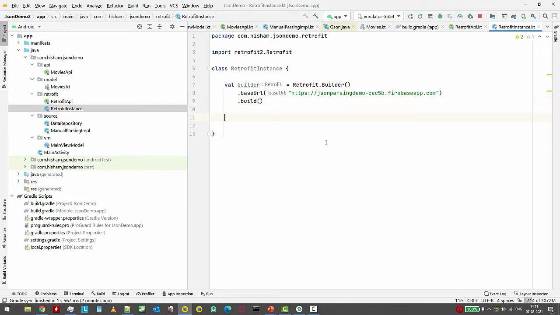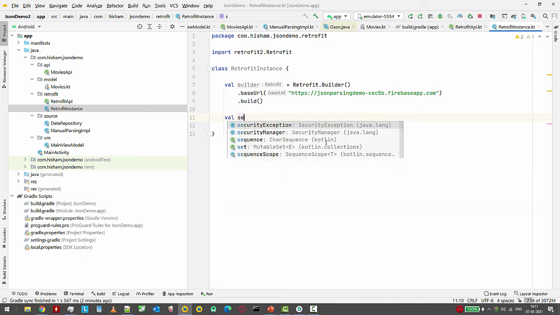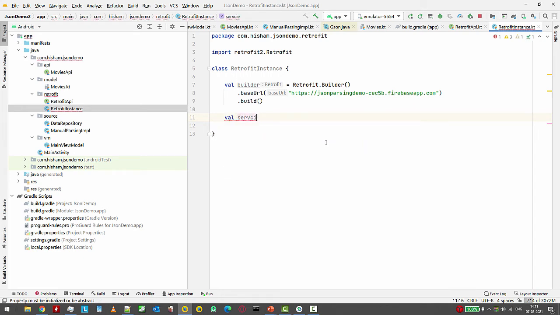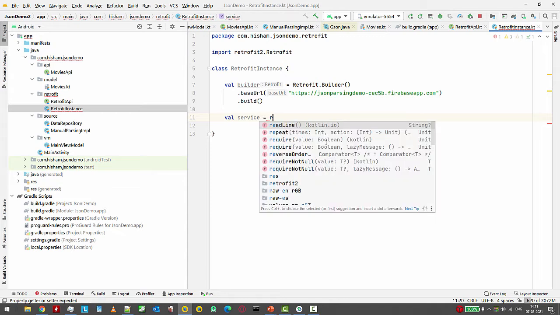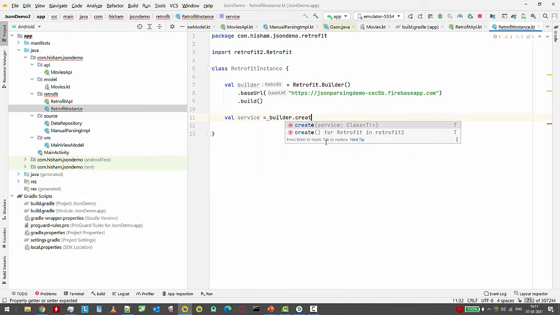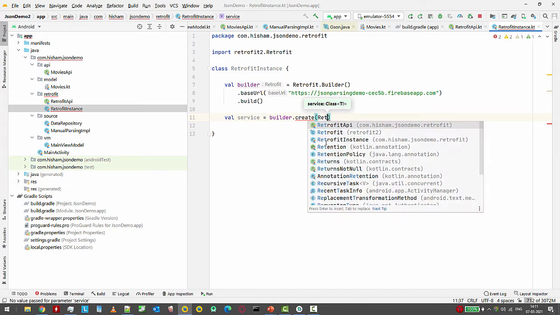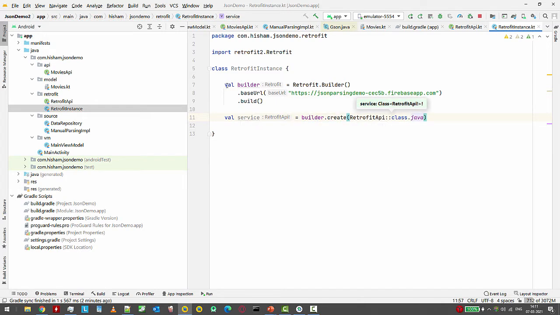Now we need an instance here, so I'll say val service, and this will be builder.create, and the type of service we need is the Retrofit API. So this is some pretty standard stuff. We want it private, right? We don't want our builder to be exposed.